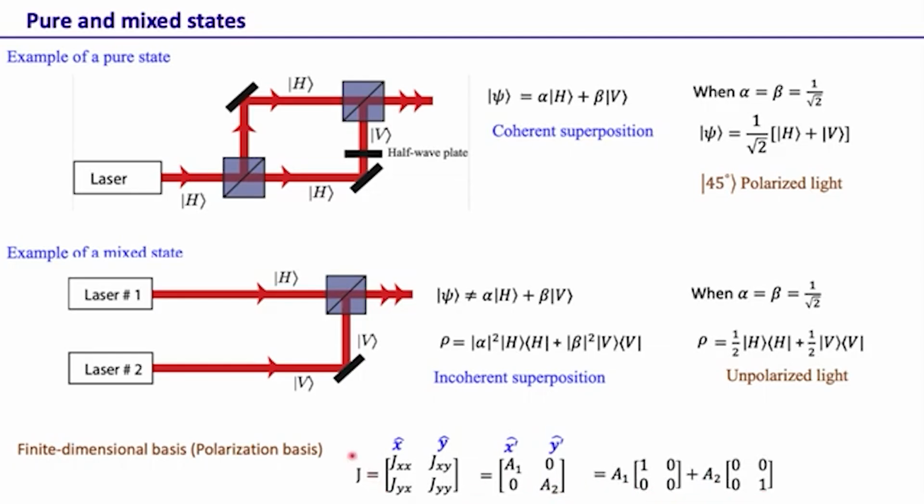That means a general mixed state can be written as an incoherent sum of two pure states. This is the pure state that is polarized along x prime. That's another pure state polarized along y prime, and this is an incoherent superposition of the two states. So in general, a mixed state is given in this form, and if we do a basis transformation, then a mixed state can be written as a sum of those basis pure states.